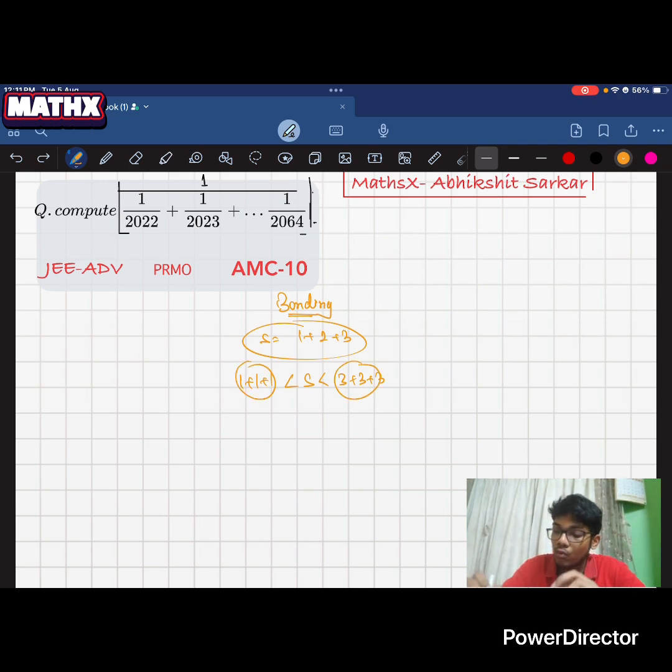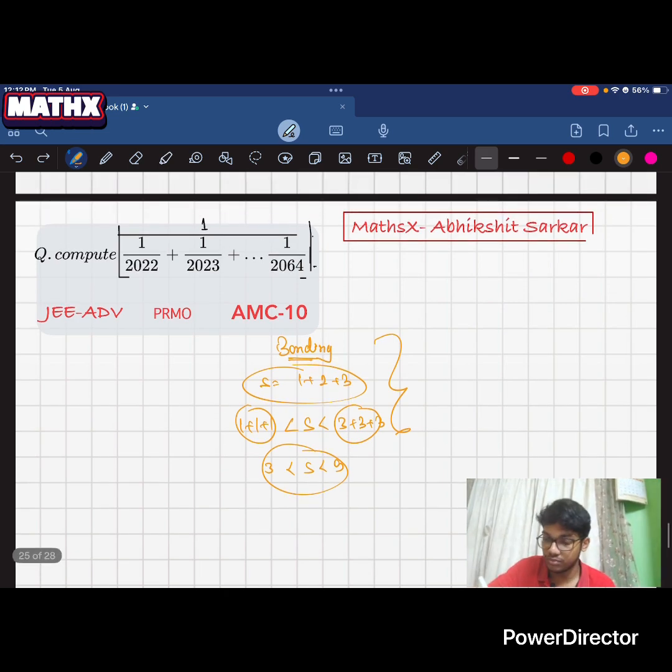Now what is 1 plus 1 plus 1? We are giving a lower limit to S, and 3 plus 3 plus 3 is an upper limit to S. So we are bounding S by the lower and upper limits of S. This is called bounding. So bounding is a very interesting topic. Here we can write S is greater than 3 and smaller than 9. So let's try to solve the question through these concepts.